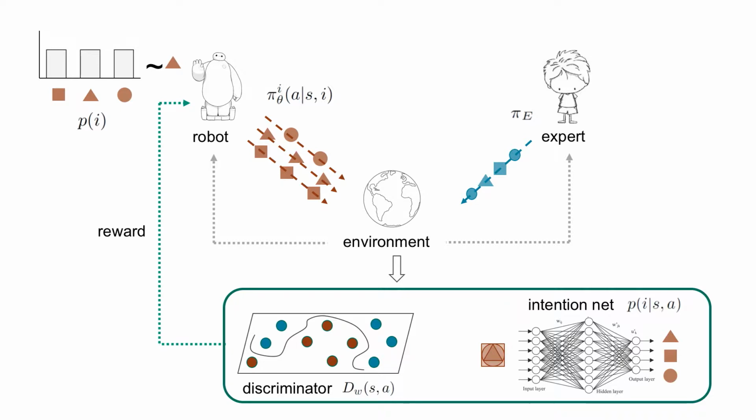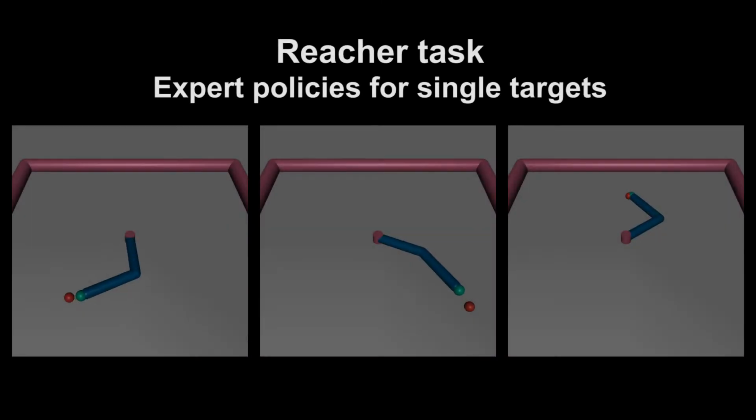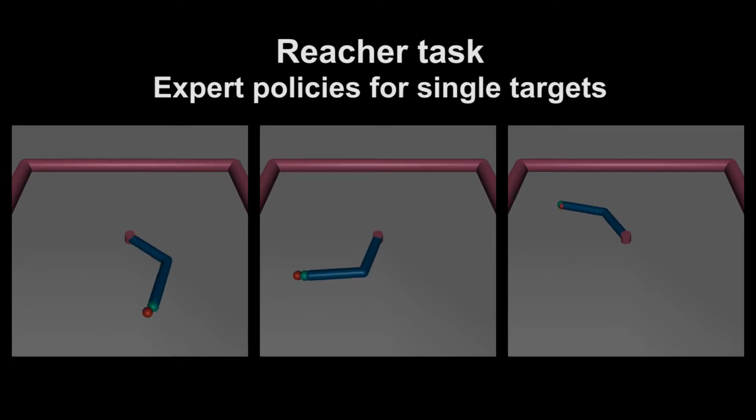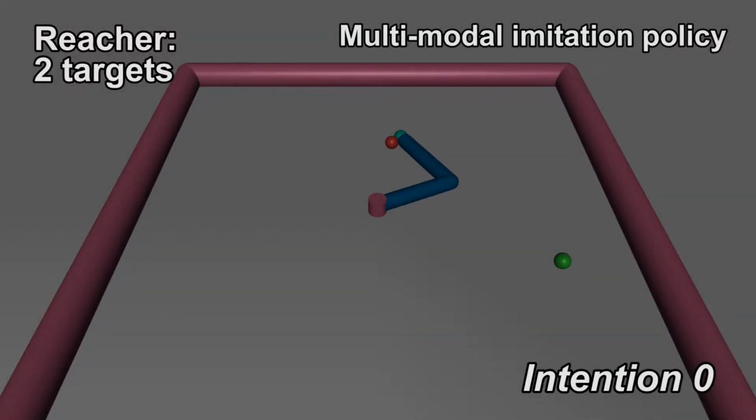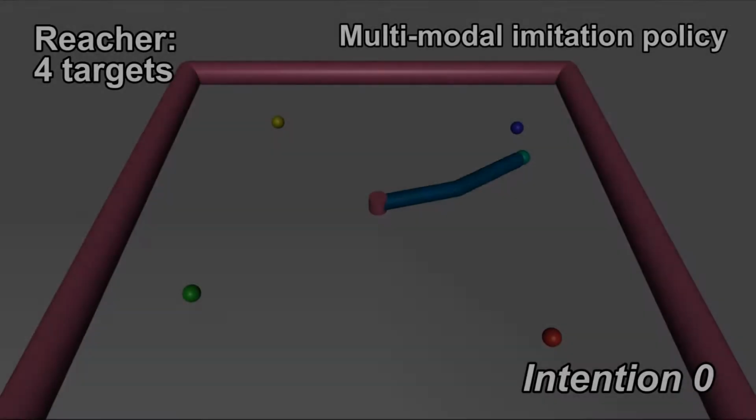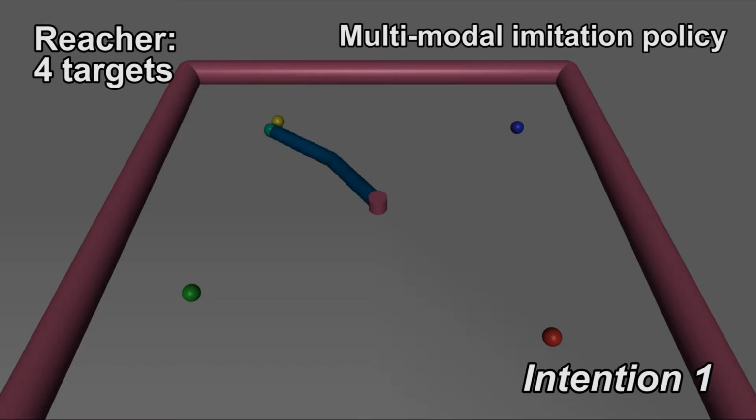We evaluate our approach by creating a set of unstructured and unlabeled demonstrations from a mix of expert trajectories. In the first experiment, we train the robot to reach a target. The agent figures out how to reach different targets depending on the intention in a multi-target setup, even though this behavior was not provided by the expert. Next, we evaluate this agent on 4 different targets, and the agent is able to reach every single target dependent on the intention.